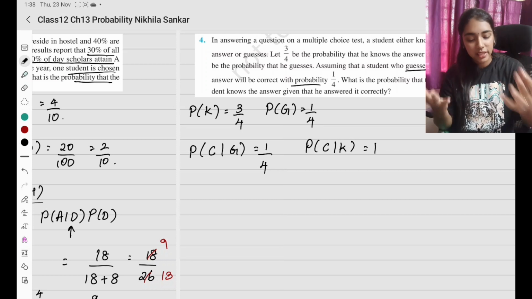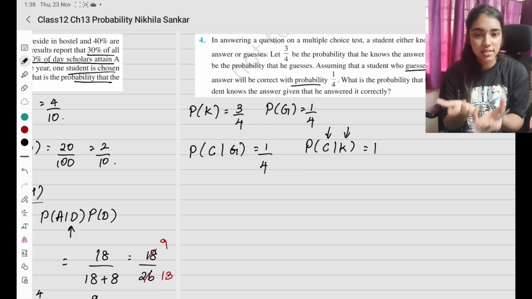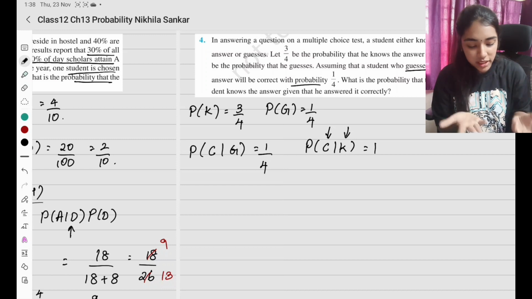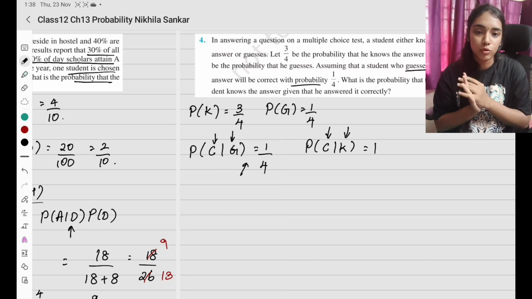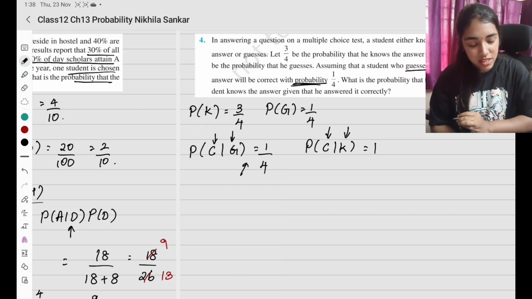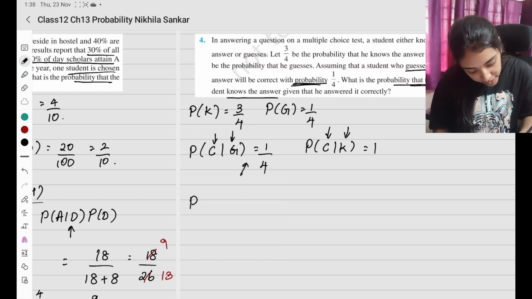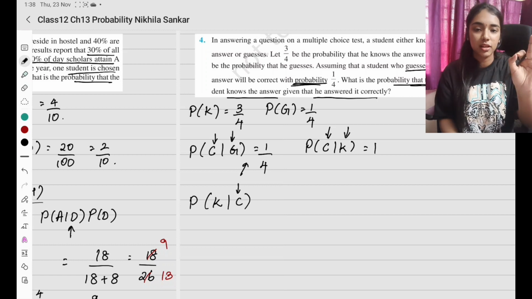So probability of correct if he knows the answer is going to be 1. He definitely knows the answer, and if he knows the answer, the answer will surely be correct. So the probability is going to be 1. That is not given in the question. Only if he guesses and the answer is correct, the probability is 1 by 4. What is the probability that the student knows the answer, given that he answered correctly? The given condition means he has answered correctly.